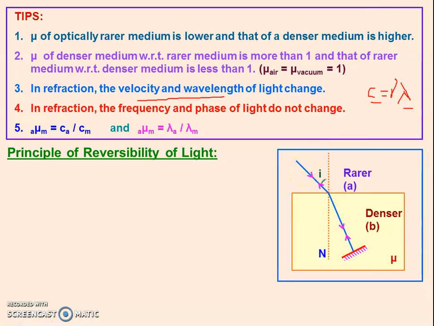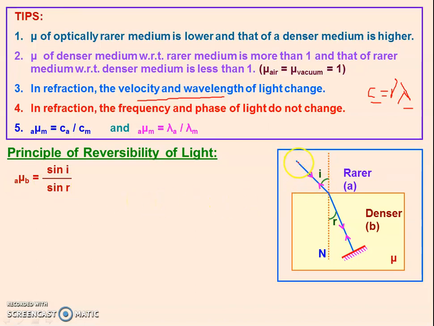Now this is the angle of incidence, this is the angle of refraction. When it goes from rarer to denser medium, the angle of incidence is i, the angle of refraction is r. But after reflection, its angle of incidence becomes r and angle of refraction becomes i in reverse direction. So we can write the refractive index of denser medium with respect to rarer medium, B is denser, is equal to sin i by sin r as per Snell's law.